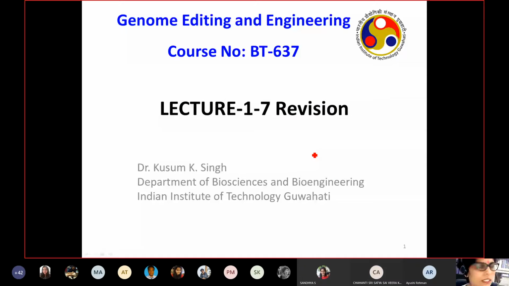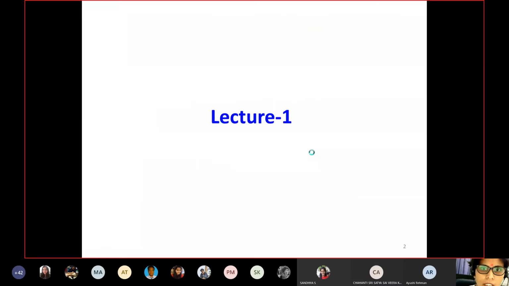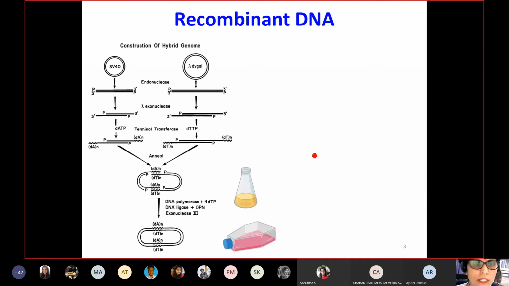So what we have seen so far in the first lecture, where we started our whole genome editing class. Basically, we saw in the first lecture how the field actually developed, and this was developed by Mr. Paul Berg, where he created recombinant DNA. So he used one E. coli DNA as well as a second, phage DNA.